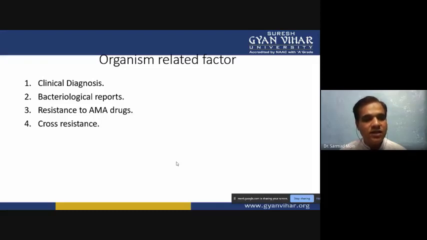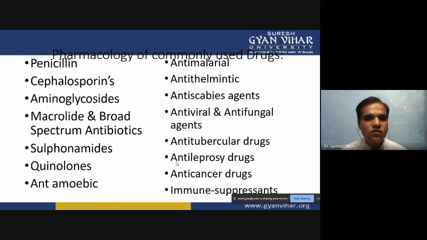Drugs to which multi-drug resistant bacteria are already resistant should not be utilized. Then cross-resistance.